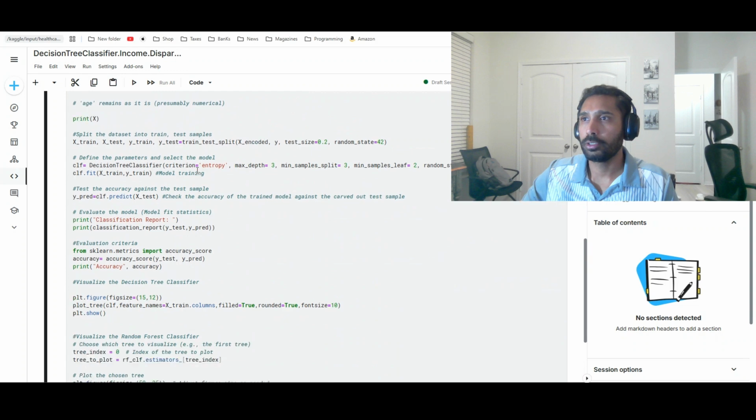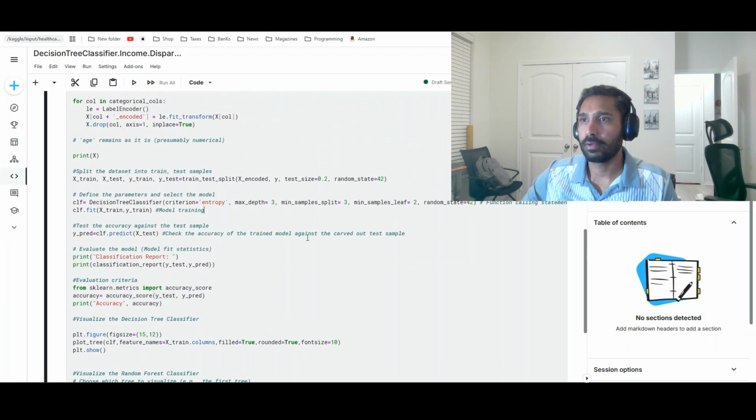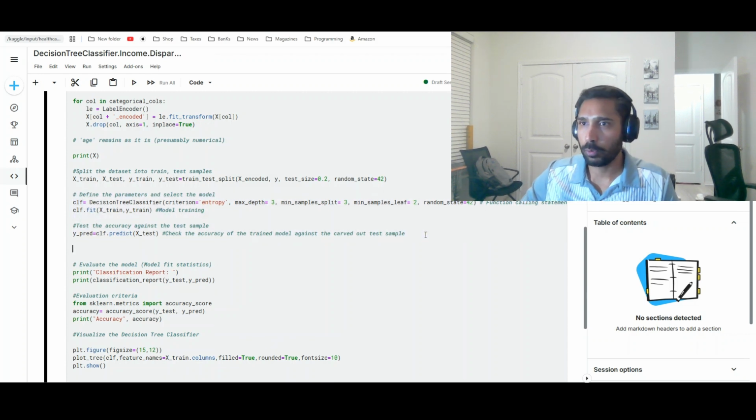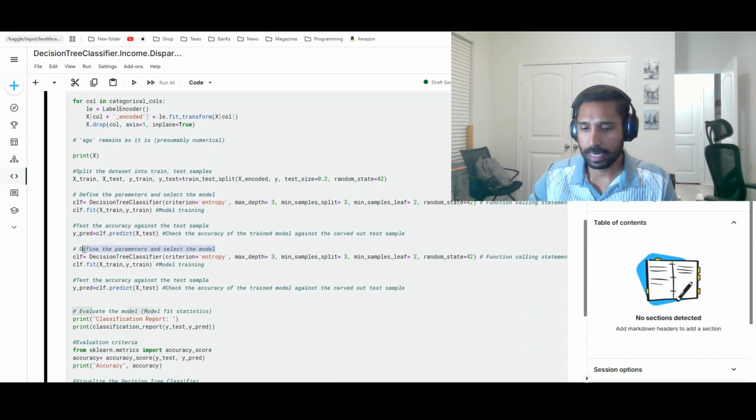And now I'm going to add the training step for the random forest. So the syntax is pretty much the same with a few tweaks. So, extension of decision trees to random forest classifier. Okay, so I am going to call this random forest classifier. Relabel that, and then I'm going to keep the criteria the same. Maybe start with Gini.